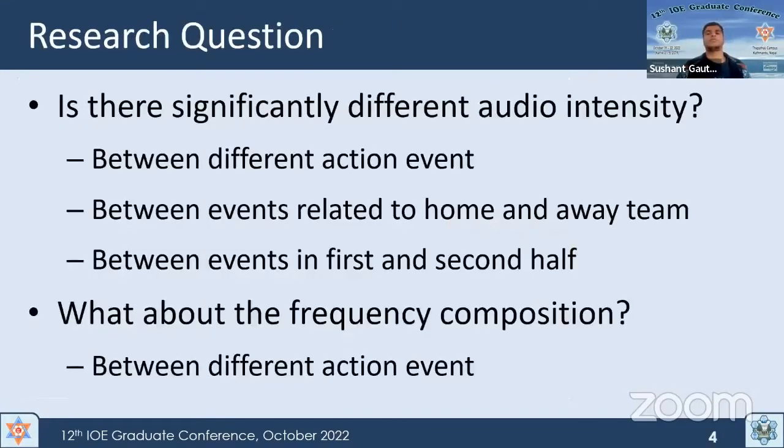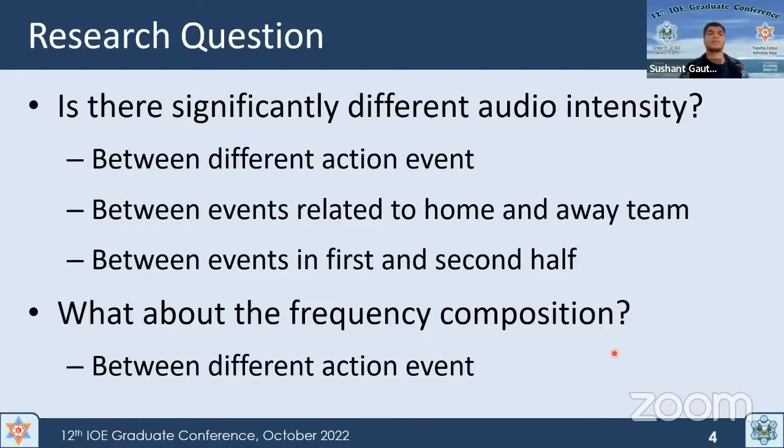The question this work has been inspired by is whether audio intensity level is really useful to filter important events. The question can also be rephrased as: can audio level properly catch the excitement of the audience in the game field? Does the order of audio intensity correlate with the importance of the event? For that, we would like to see if there is a statistically significant difference in audio intensity between different action events. We are also interested to see if audio intensity between home and away team is different, likewise the intensity between first and second half. Also the frequency composition of audio during different events can be interesting to see.